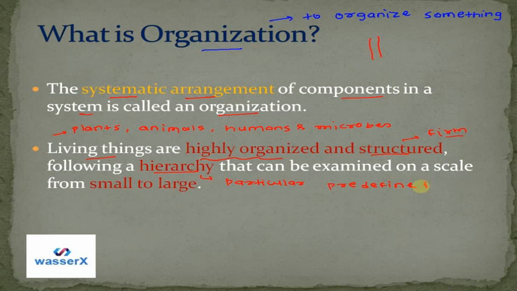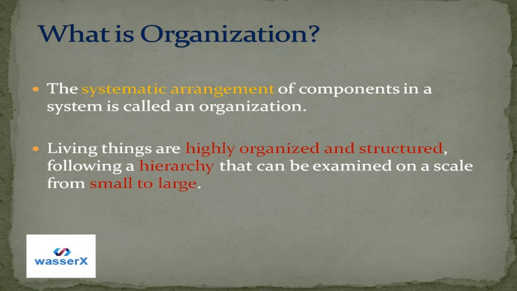A child of a human will always be a human, and a child of an animal will always be an animal. So that follows a particular hierarchy that can be examined on a scale from small to large. We can see this type of hierarchy on a small scale or on a large scale. How, we will see today in this video.